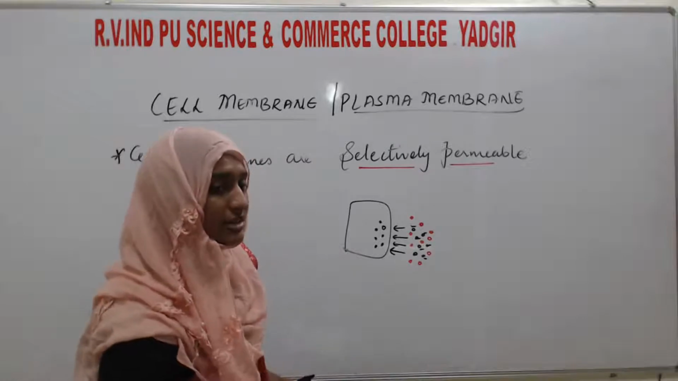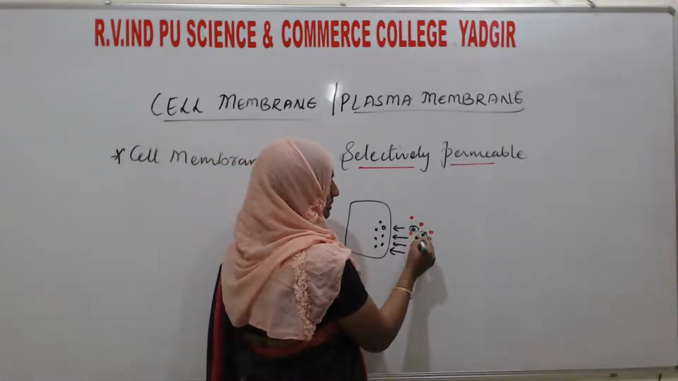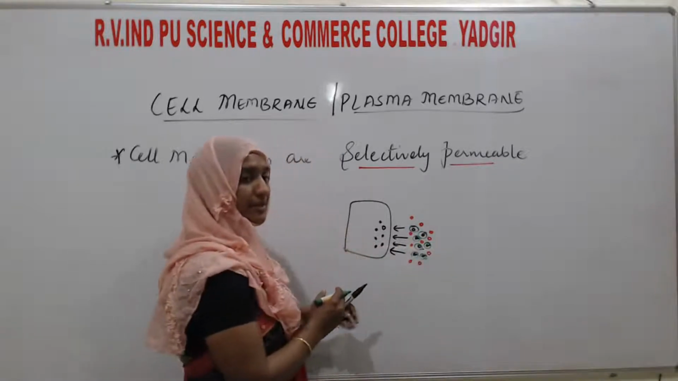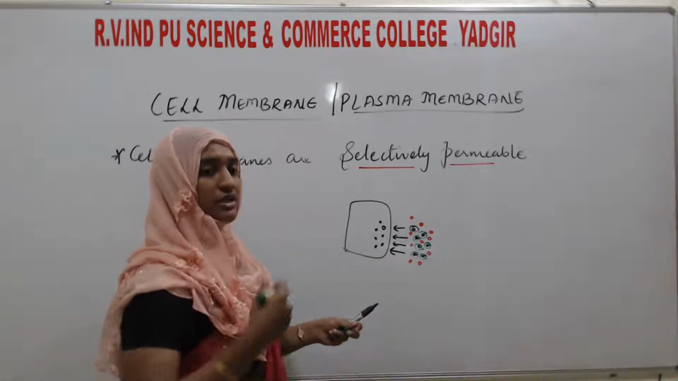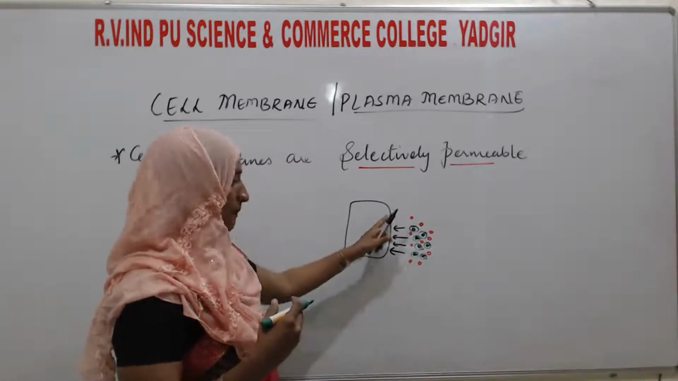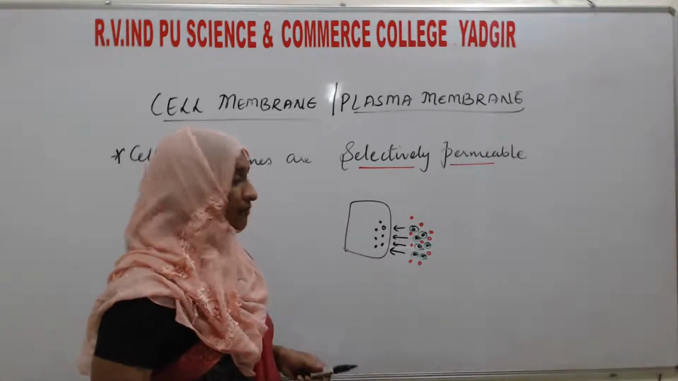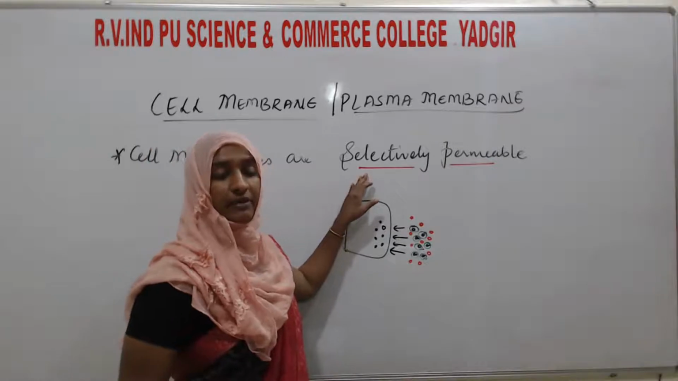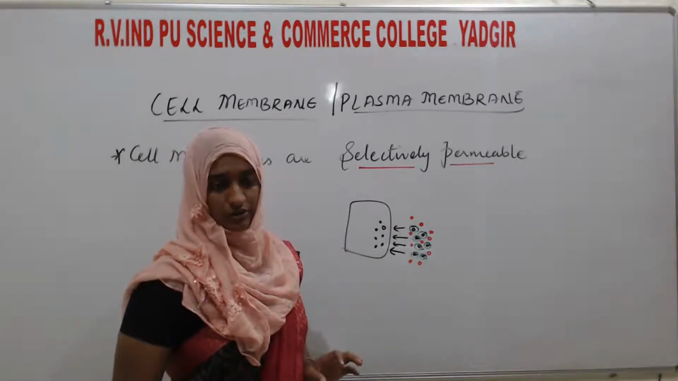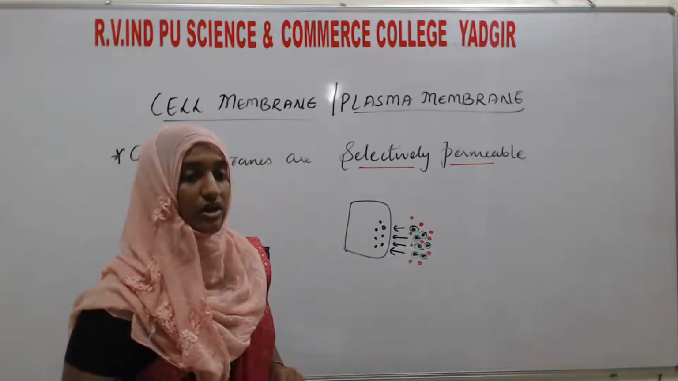What are the selected ones? The black colored ones are the selected molecules which are allowed by the cell membrane from outside to the inner side of the cell. Through what? Through the membrane. That is the reason why we are calling it selectively permeable, meaning they are allowing only selected molecules.